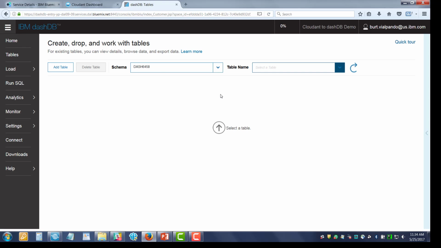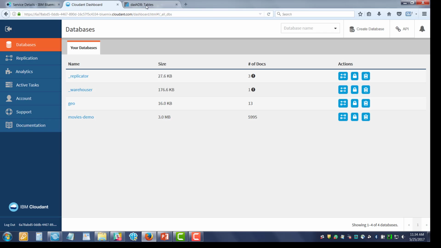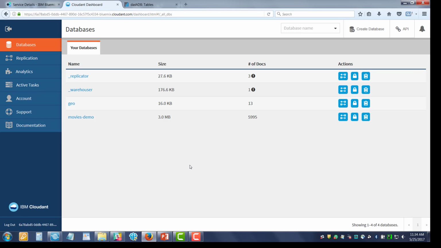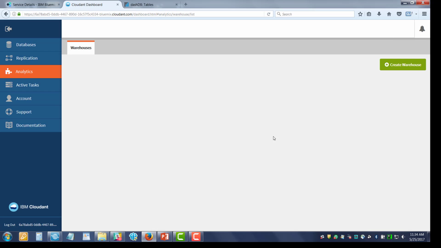So that's the premise. We're going to move from Cloudant to dashDB using our schema discovery process. So what do we do? Well, we'll start by using this special section called Analytics. And if you click on that, you'll notice that there's a Create Warehouse tab.